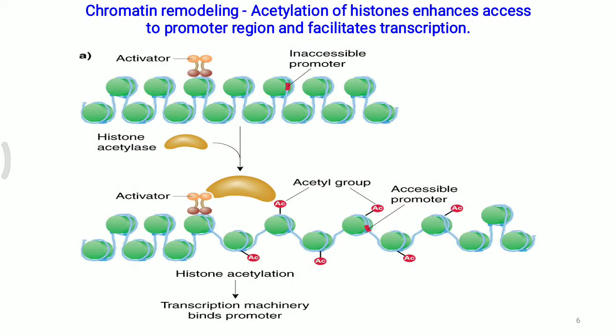Chromatin remodeling and acetylation of histone expose the promoter region and facilitate transcription. So acetylation indirectly facilitates transcription, which is opposite to the methylation process.